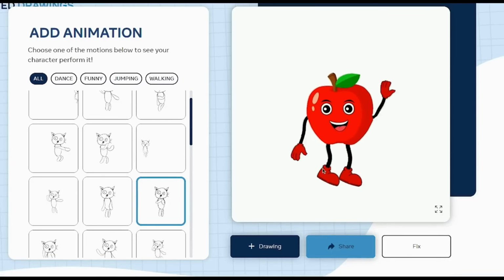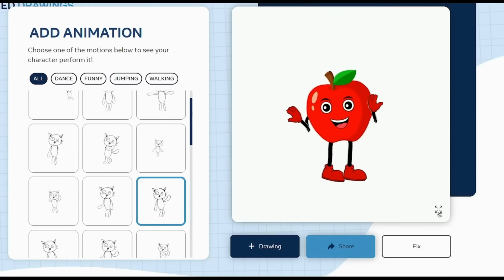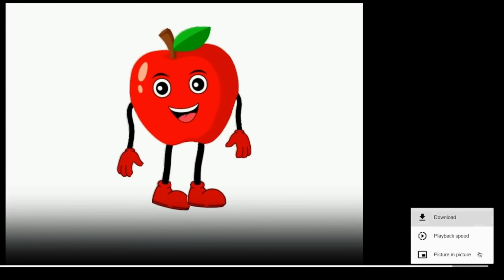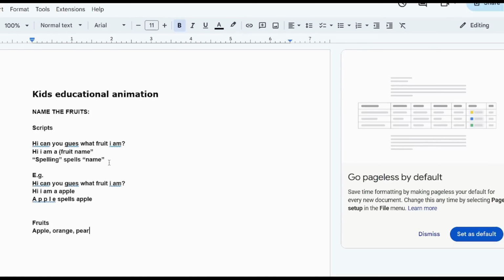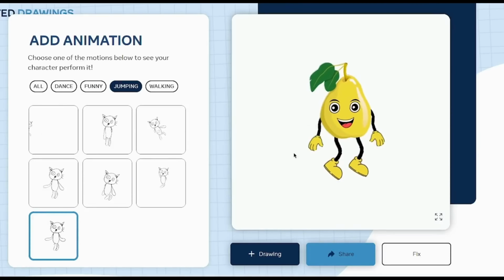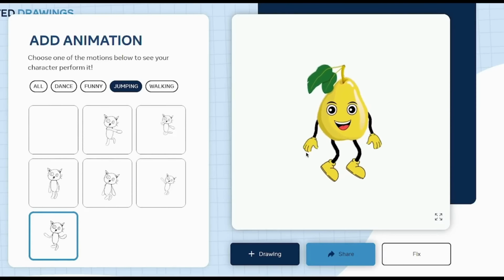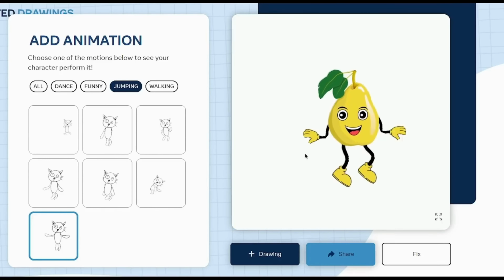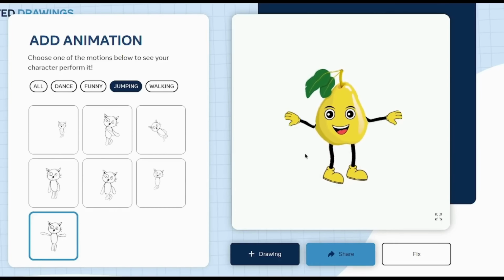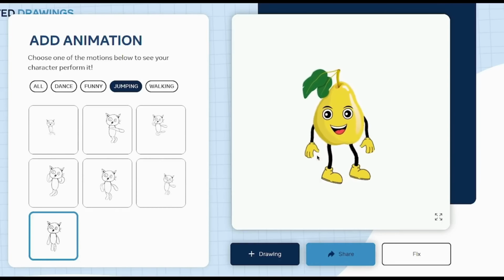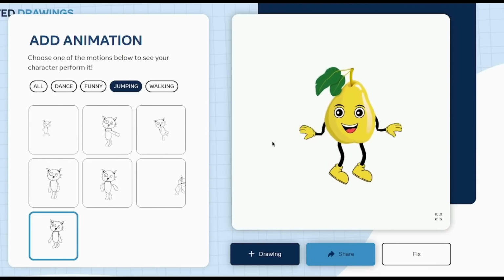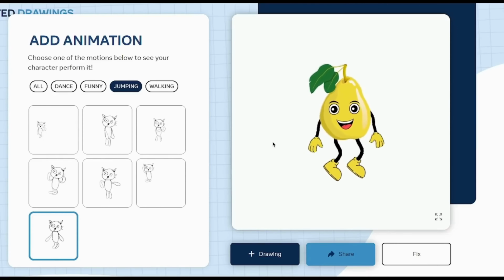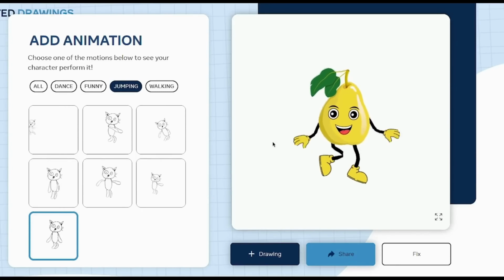In order to download it, it's very simple. All you need to do is simply increase the size like this and click the 3 dots here and click the download button. Now go back and forth from your scripts and Animated Drawings and just gather up all the different movements that you think you would need for your video. And then once you've downloaded all the moves for your first character, you need to go ahead and do this process for all of your characters. It's very simple to do. It doesn't take you long and it's completely free. Now once you have all your characters and their movements downloaded, it's time to move on to the next step.